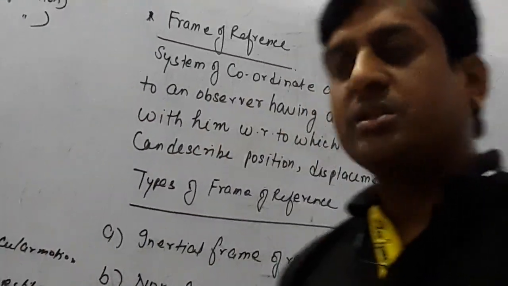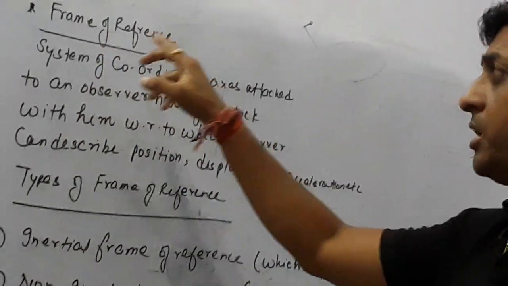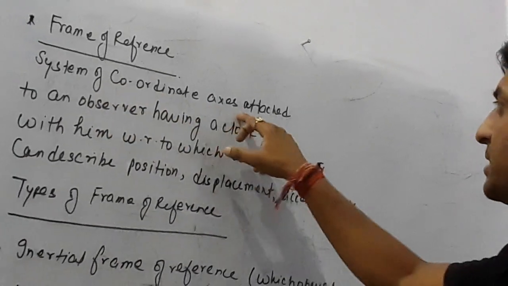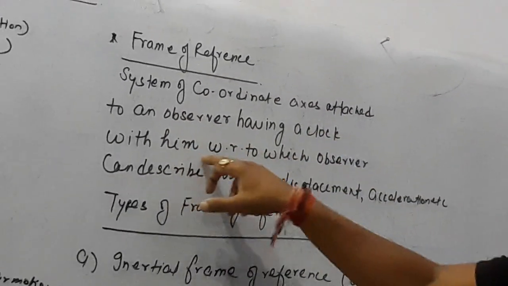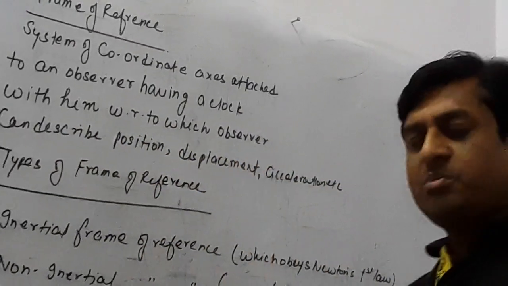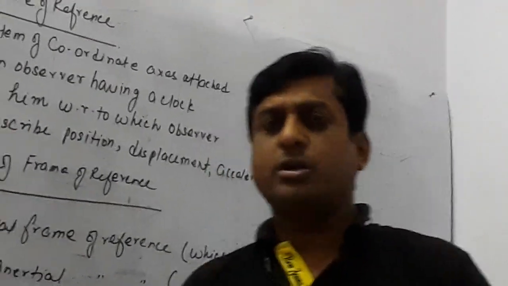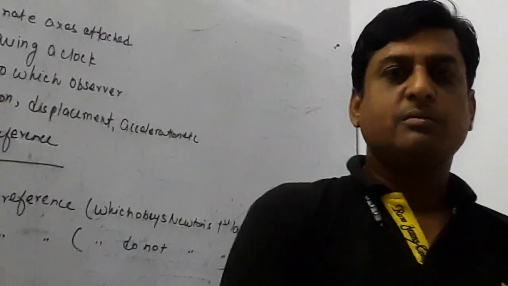So here I am going to start another topic, that is frame of reference. What is the definition written here? Just try to understand: a system of coordinate axes attached to an observer having a clock with him, with respect to which the observer can describe position, displacement, acceleration, speed, velocity, etc. Means what? The frame of reference is a combination of an observer and a coordinate system.